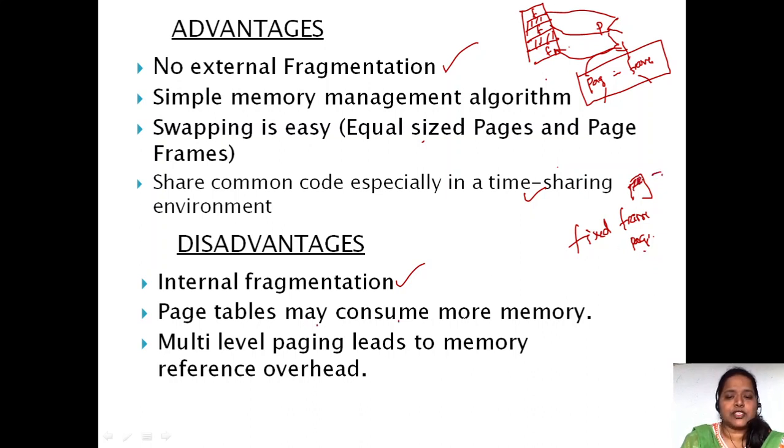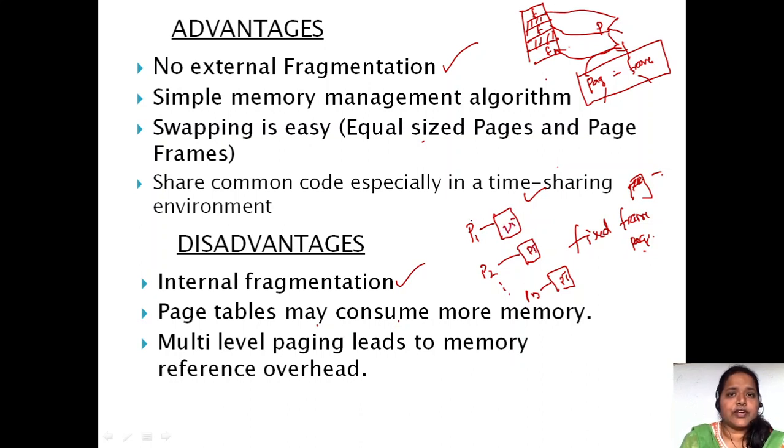Page tables may consume more memory. Let me tell you one point: suppose we are having n processes, each process is going to have its separate page table. What is the advantage of the page table?